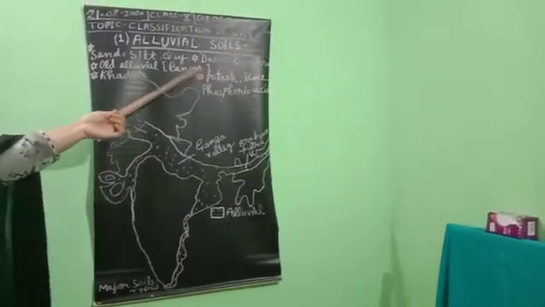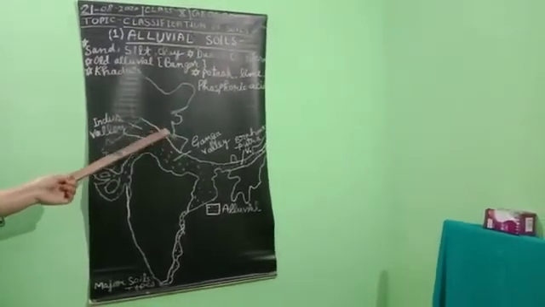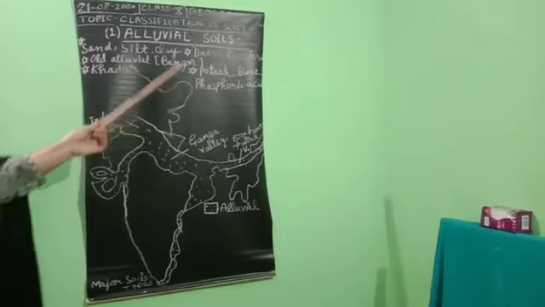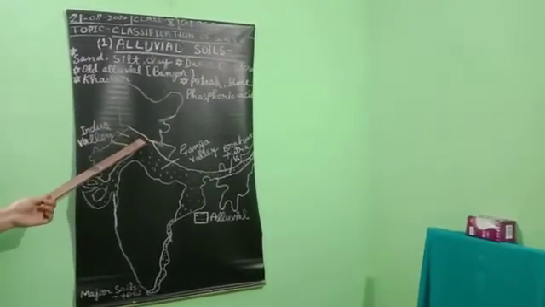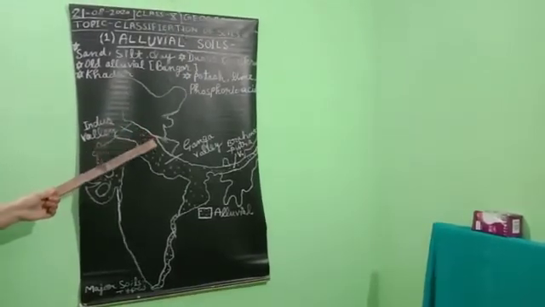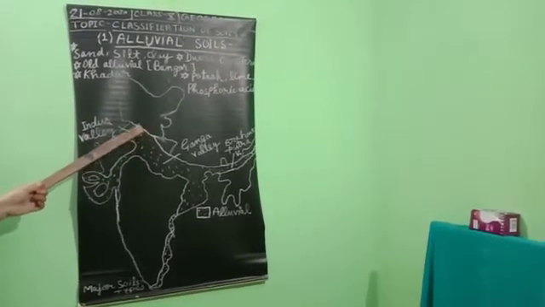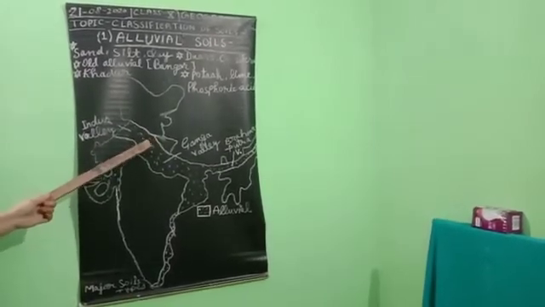Dwar is known, and we are familiar with Haridwar, Kotdwar, etc. So Dwars and Chos are the piedmont or floodplain found in the foothills of the Himalaya, meaning near the base of the Himalaya.